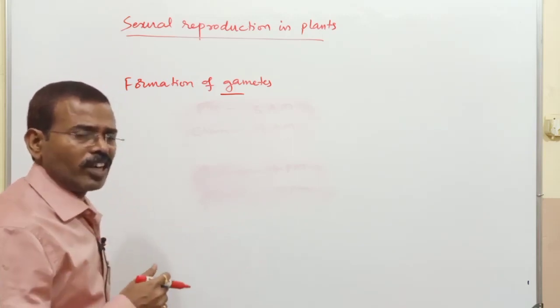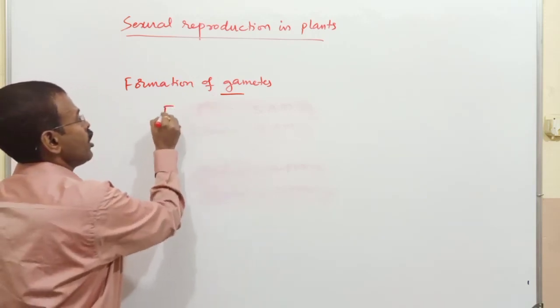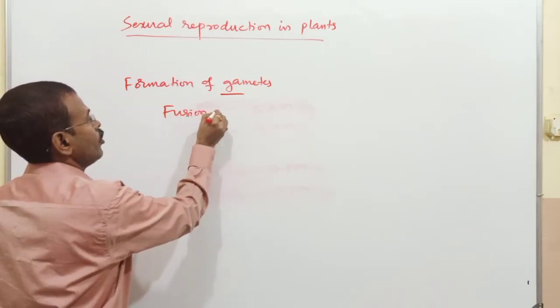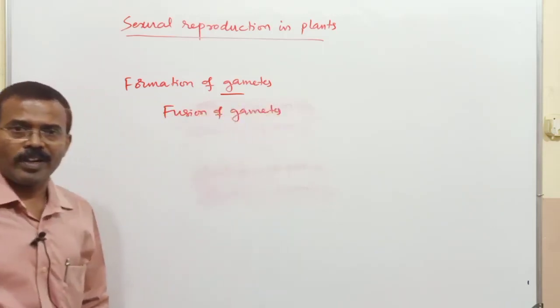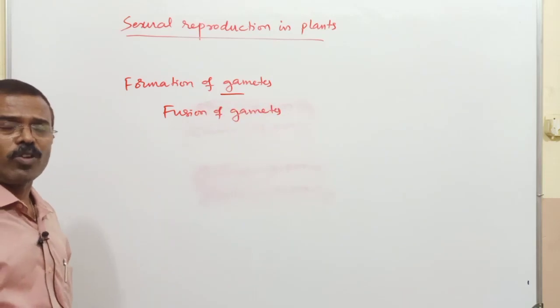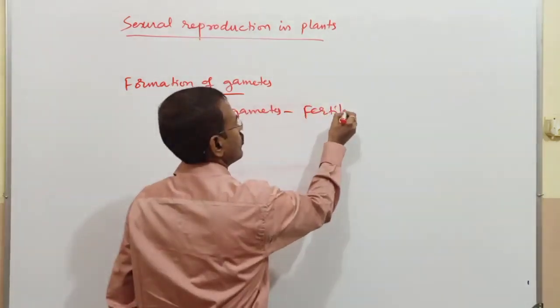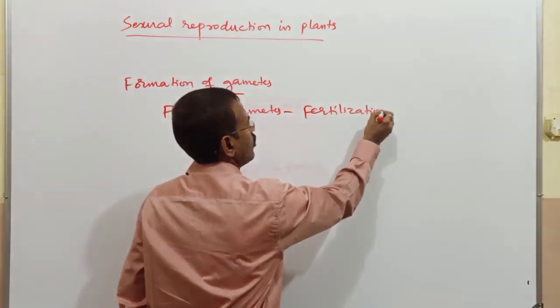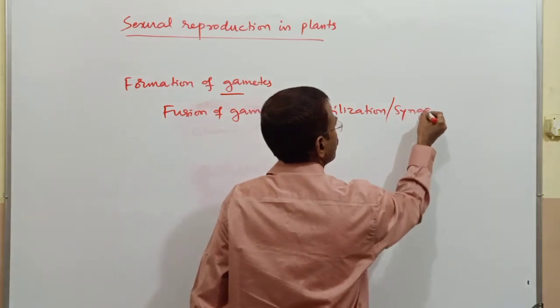Then it involves mainly fusion of gametes. Fusion of gametes you call fertilization or syngamy.